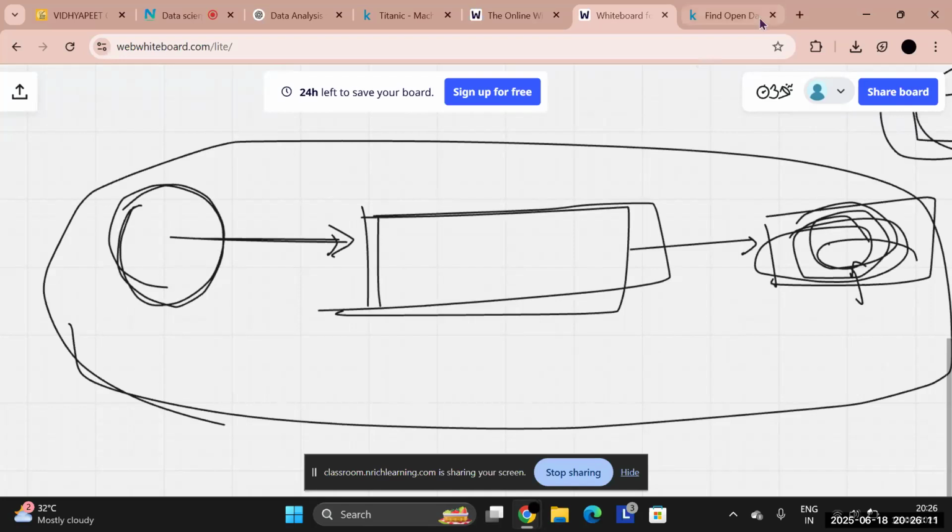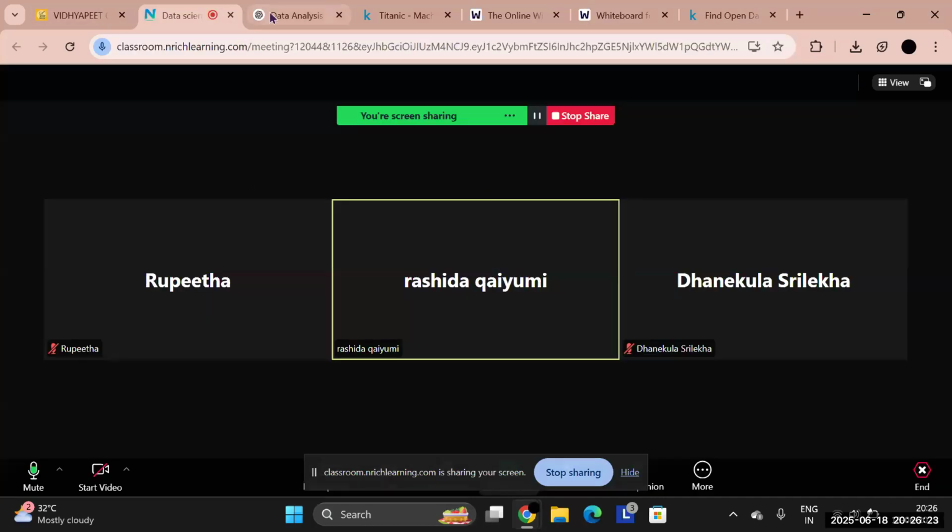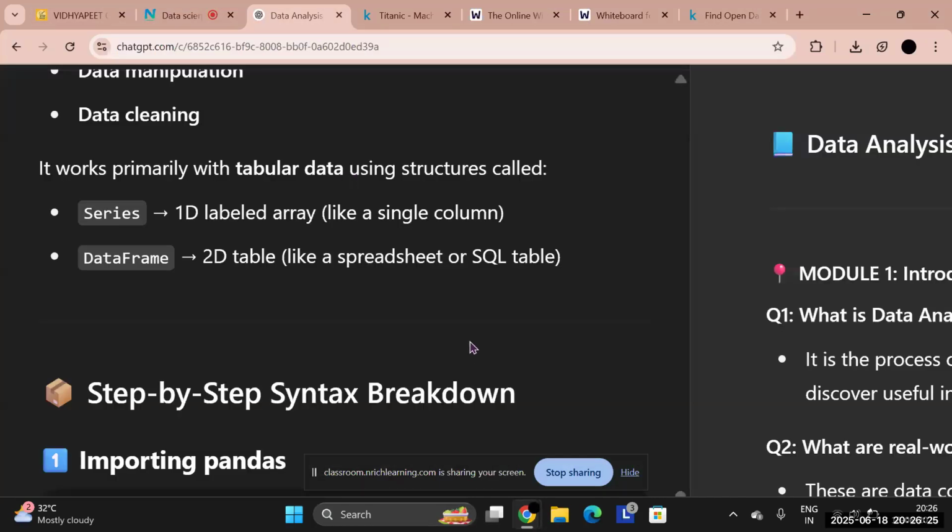For example, if you're filling a form or signing up, where does that data get stored? That data gets stored in a database, and that database can be handled using SQL, NoSQL, MySQL, MongoDB. So if you don't know anything about this, just go on to ChatGPT and write a prompt where it will explain to you the whole workflow of how websites actually work.